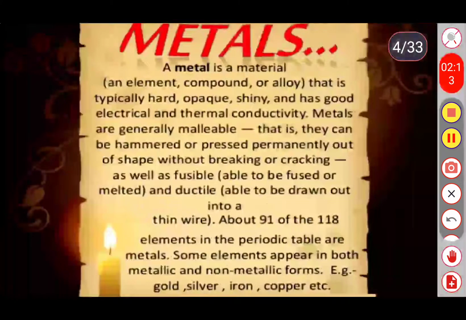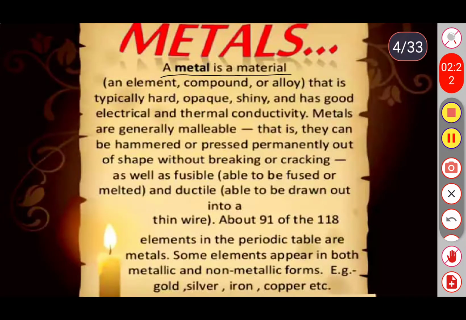Let's see the definition and some information about the metals. A metal is a material or substance, an element, compound or alloy, that is typically hard, opaque, shiny and has good electrical and thermal conductivity.